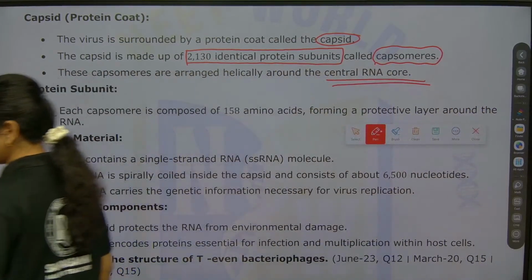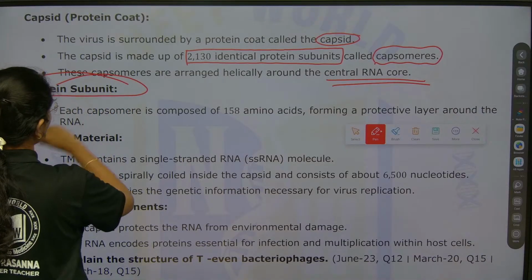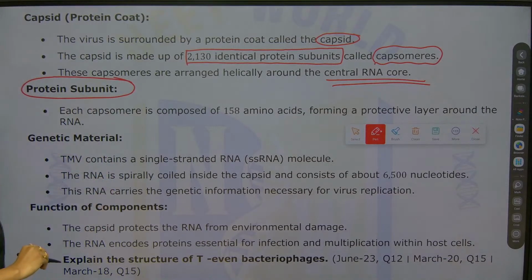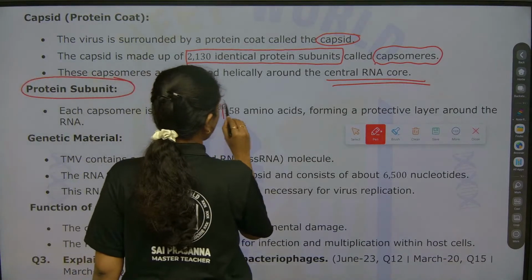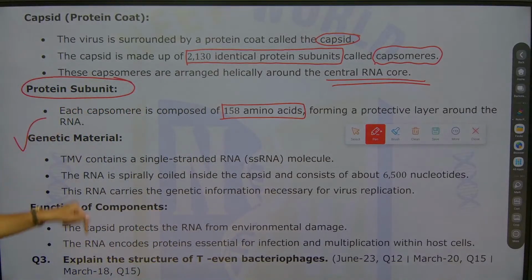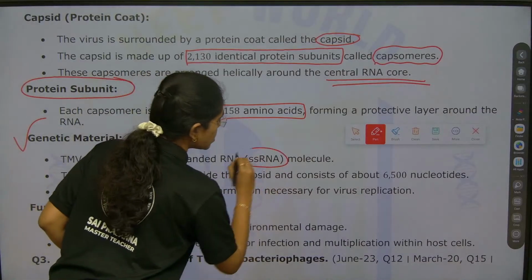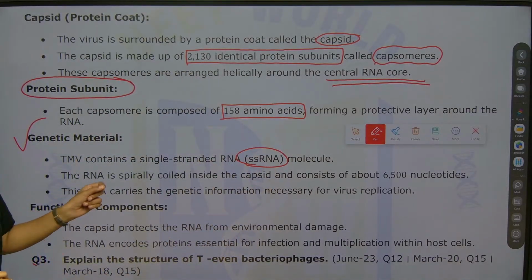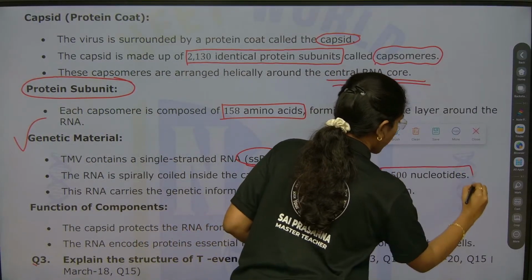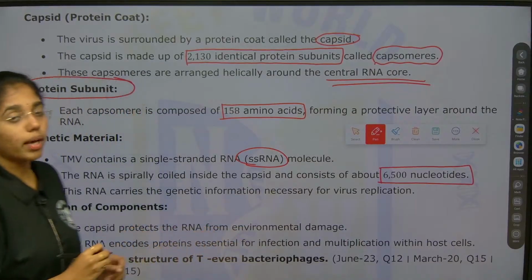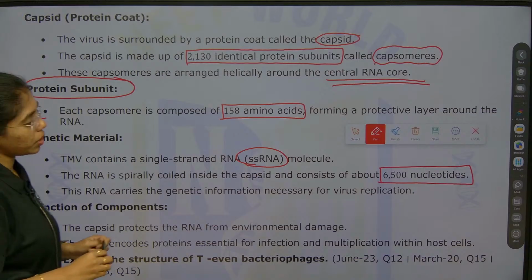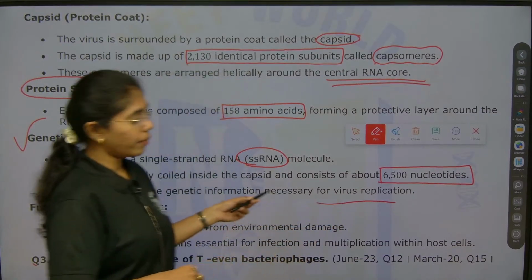Each protein subunit is a capsomere. Each capsomere is composed of 158 amino acids, forming a protective sheet. Genetic material: it has single stranded RNA. The RNA is spirally coiled inside the capsid. It has 6500 nucleotides, and the RNA carries genetic information necessary for viral replication.